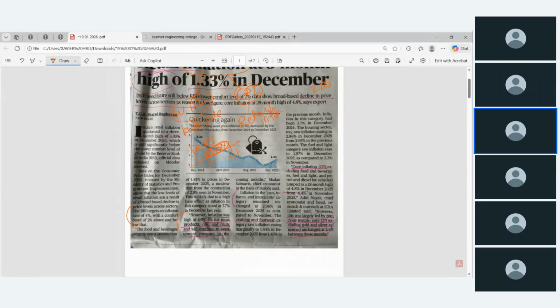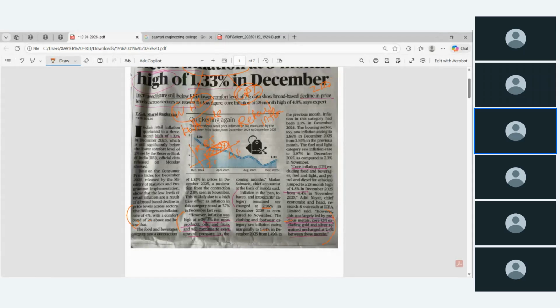So what is the impact of this? This is what the news says. However, inflation was high at over 5% for meat products, oil and fruit, and will continue to exert upward pressure in the coming months. Inflation in the pan, tobacco and intoxicants category remained unchanged at around 2.9%, and the clothing and footwear category around 1.44. Core inflation, that means CPI excluding food and beverage, fuel and light. However, this was largely led by precious metals. Core CPI excluding gold and silver remained unchanged.